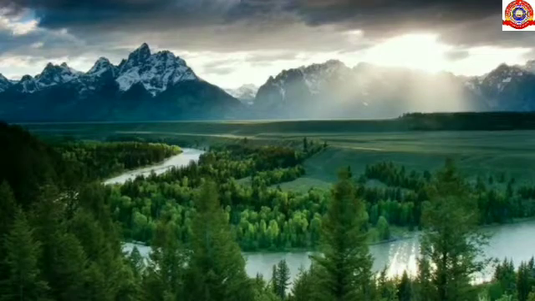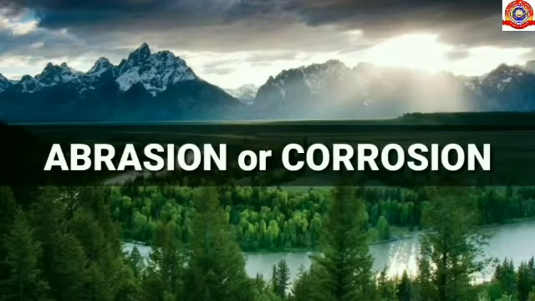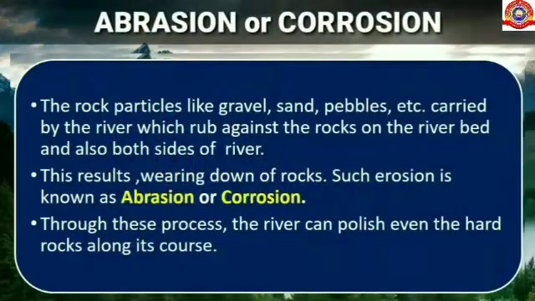Okay, next, let's see about abrasion or corrasion. Rock particles like gravel, sand, pebbles, etc. carried by the river rub against the rock on the river bed and also both sides of the river. This results in wearing down of rocks. Here, wearing down means breaking down of rocks. Such erosion is known as abrasion or corrasion. Through this process, the river can polish even hard rocks along its course.